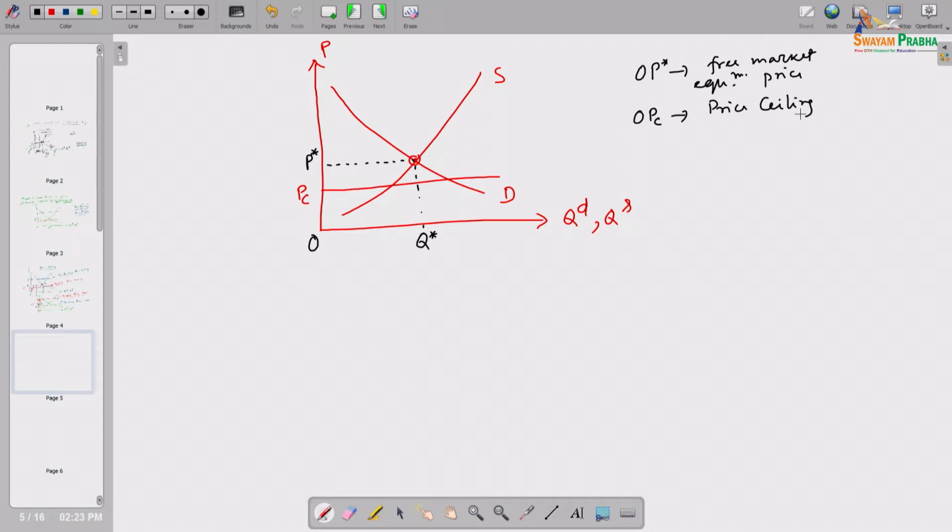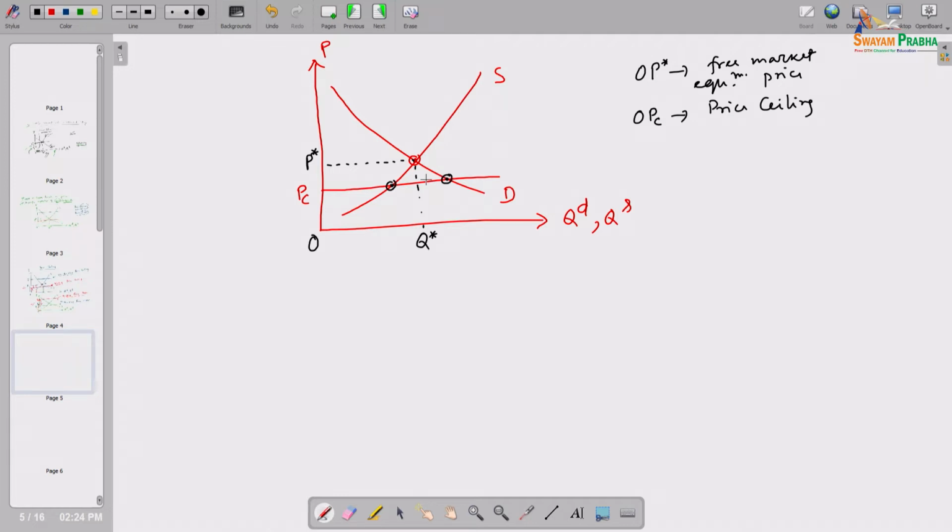So, what will happen when a binding price ceiling OPC is imposed by the government in that market? Why will that be the equilibrium price? Actually, the free market mechanism, the demand supply force, is trying to set the price at the OP star level.